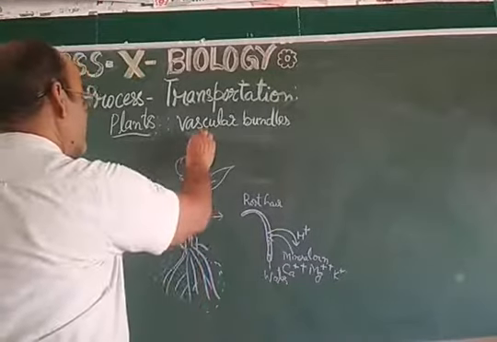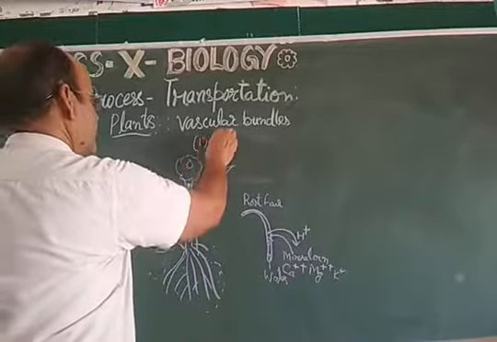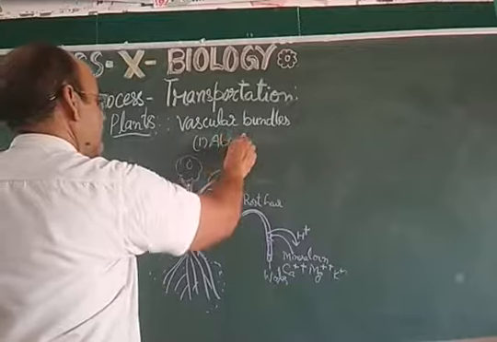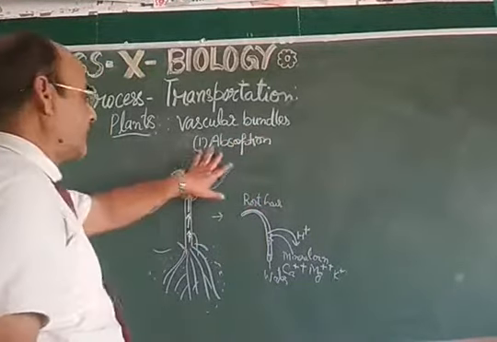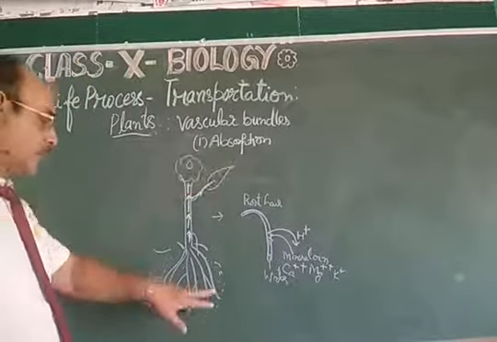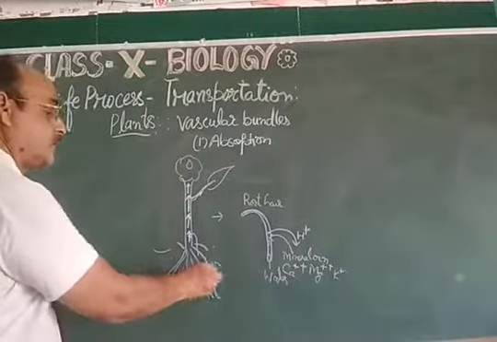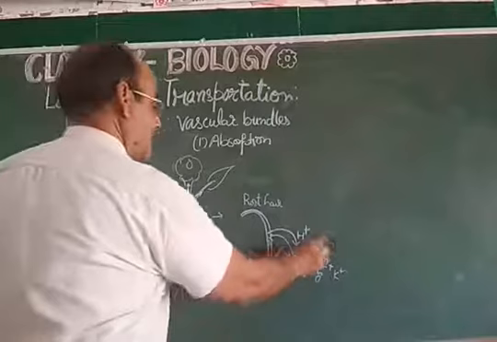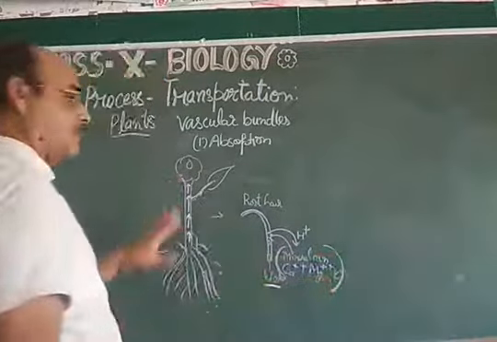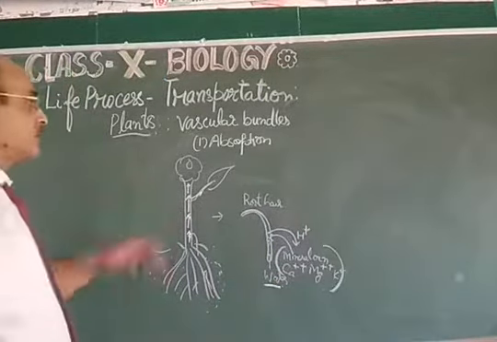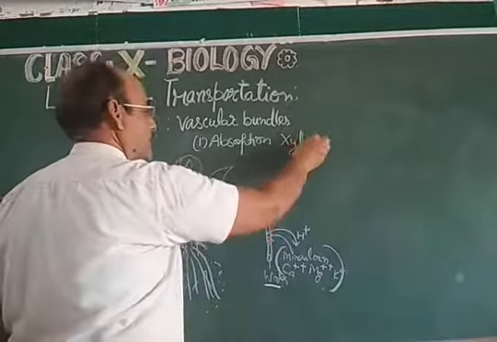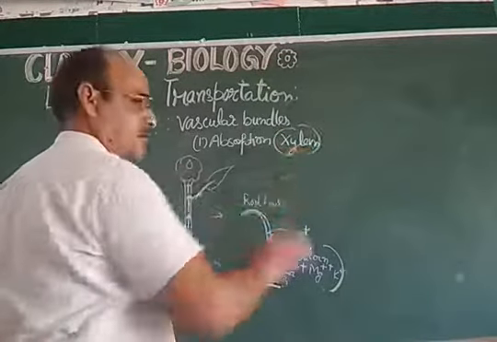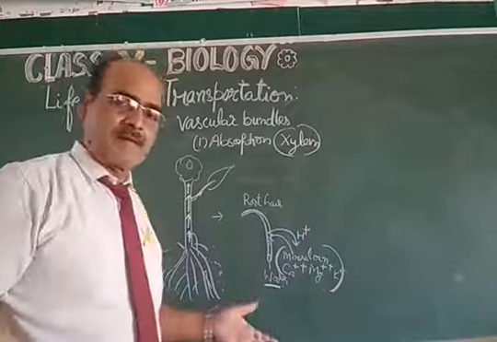So this is the first part, absorption of water. My dear students, this absorption of water and absorption of minerals takes place from the root itself. That is done by the xylem, as in the structure of the xylem that we have already studied in class 9th.